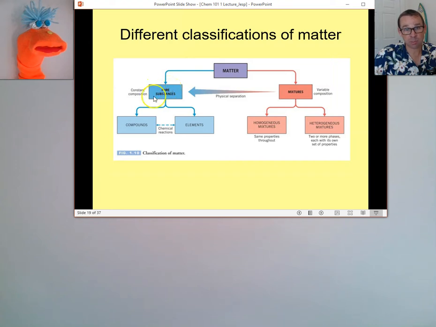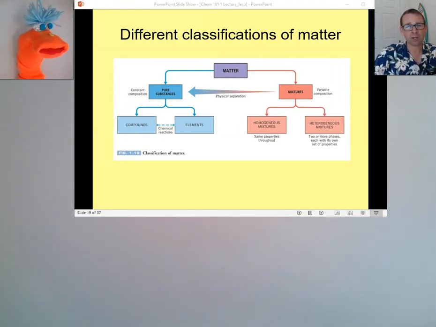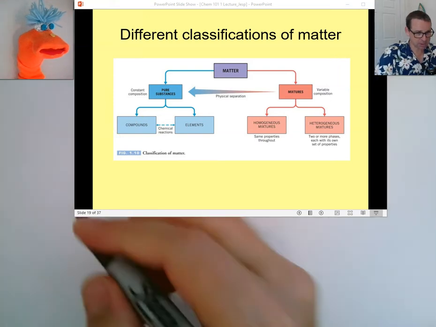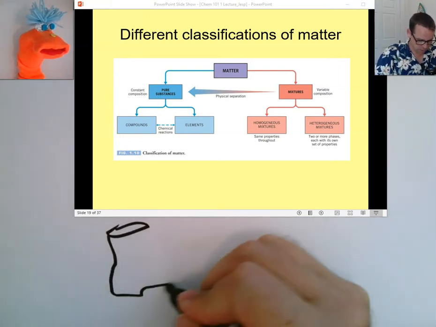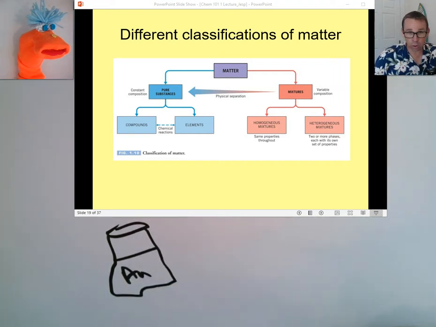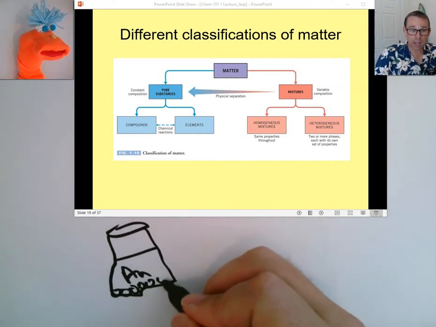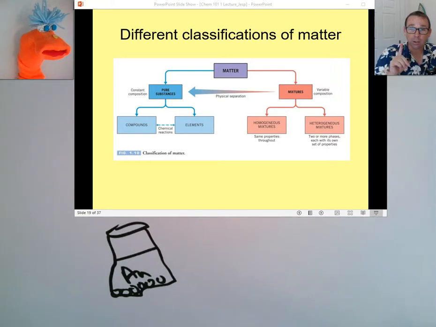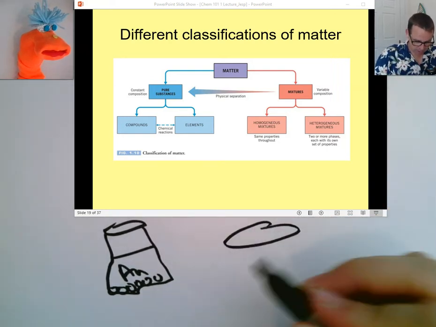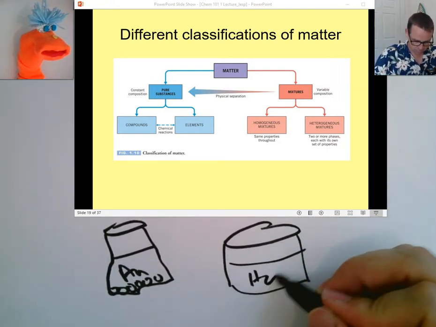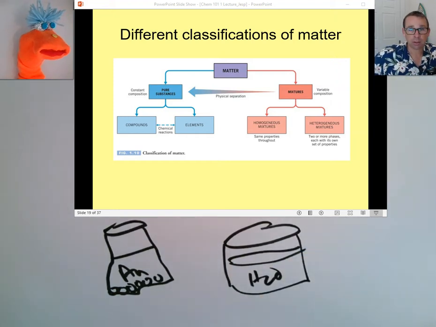What we mean in chemistry when we say pure substances is either something that's just one kind of element, elemental, and remember, these are our different kinds of elements here, or something that is all the same compound or same molecule, same material. So if I have a jar of gold atoms, and all the atoms in here are gold atoms, then that's a pure substance. But it's also a pure substance if I have a container full of water.